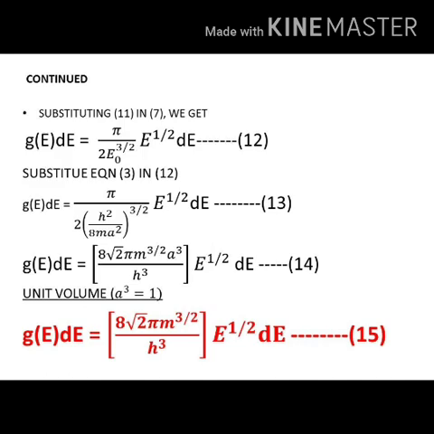So this concludes the expression for density of states, or the expression for the number of allowed energy states for a solid material of unit volume. The significance of this density of states, once again I repeat, is that it is able to calculate, for a given energy, how many possible available energy states there are for an electron.